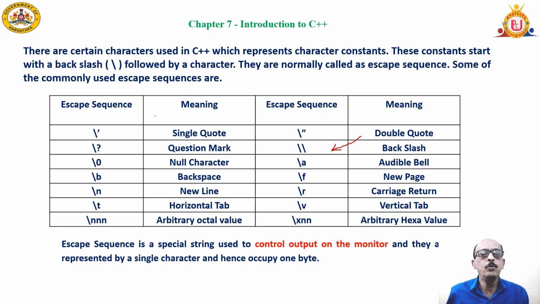If you need to mention the question mark as part of the output, then it can be used like this. These are the escape sequence characters. Basically, they are used to control the output on the monitor. Similarly, maybe to print the output in tabular form, a horizontal tab is there. You can use that to print it in tabular form.